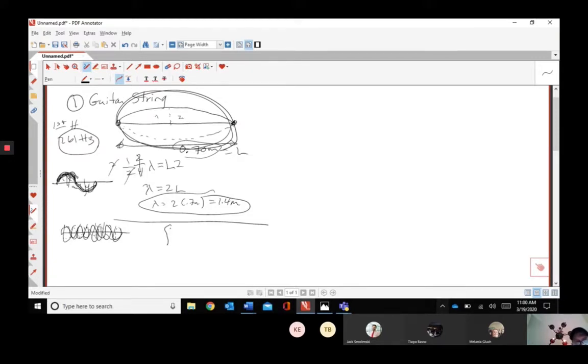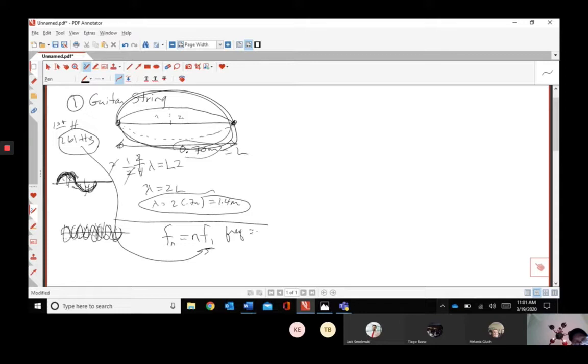So how do you do that mathematically? Well, here is your frequency, and you put n equals the harmonic, and it's just n times F1. This F1 here is the fundamental frequency, and that would be this one. This would be our word problem. That's the fundamental. So if this is one loop, we know what the frequency is.